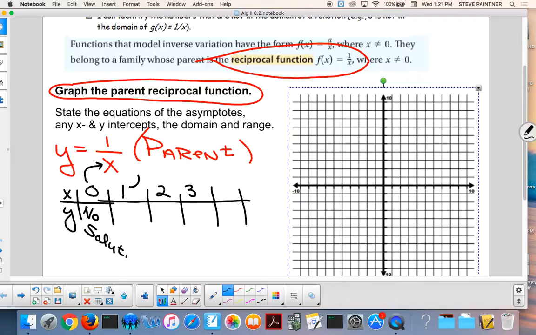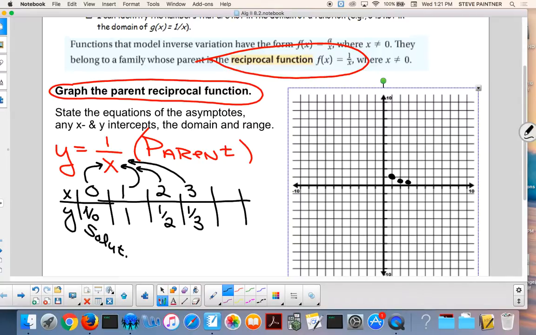Let's let x be 1. Let's let x be 2. Yeah. Half, 3, a third. Okay, now, you guys, there's a pattern here. Now watch this. 1, 1 is here. 2, 1/2. 3, 1/3. Okay, you can kind of see it forming. It's kind of going that way, but what's it going to do? Is it going to start to do this, come back up? Is it going to cross the x-axis? It's going to ride it. He's going to ride the x-axis?